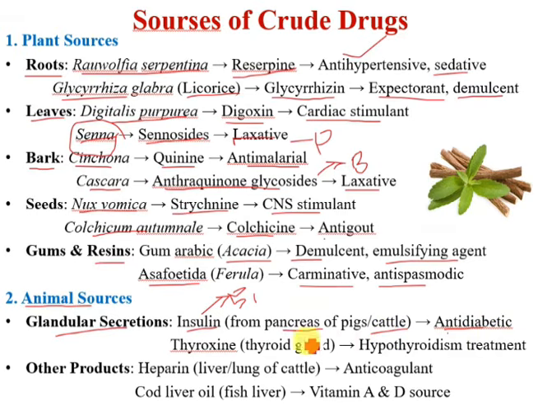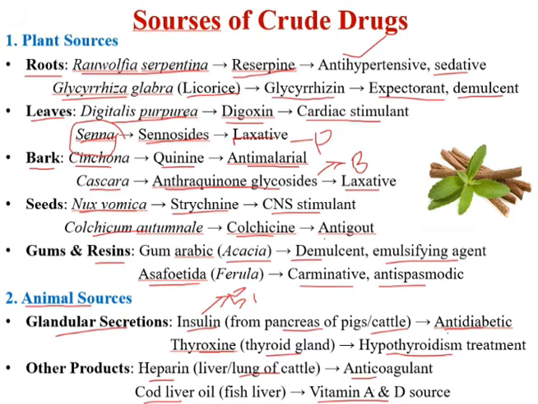diabetes. Okay, next thyroxine. We know that is a thyroid hormone secreted from the thyroid gland which is used in the treatment of hypothyroidism. Okay, other products like heparin that is used as an anticoagulant that is isolated from the liver or lungs of cattle, and cod liver oil which contains vitamin A and D. Another question arises from this topic, that is shark liver oil that contains only vitamin A.